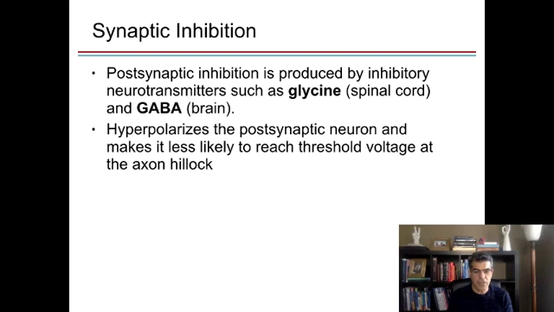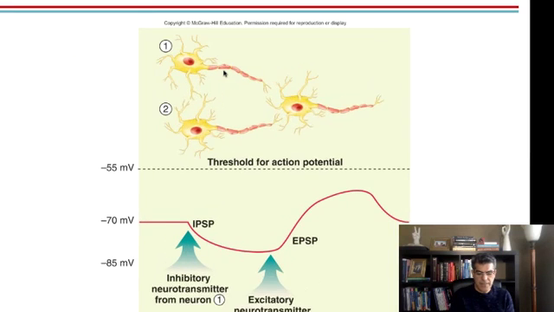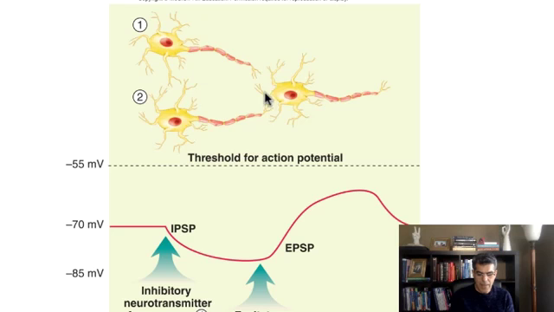Now let's change gears and talk about synaptic inhibition. This is something you already know. We talked about this one. By releasing glycine or GABA, you may inhibit the postsynaptic neuron. GABA and glycine can hyperpolarize the second neuron, and as a result, the chance for the second neuron to get to threshold will decrease. If, let's say, neuron 1 inhibits this postsynaptic neuron, even though the second neuron tries to stimulate, because of the inhibition by the first neuron, you are not going to get to the threshold. That's synaptic inhibition.